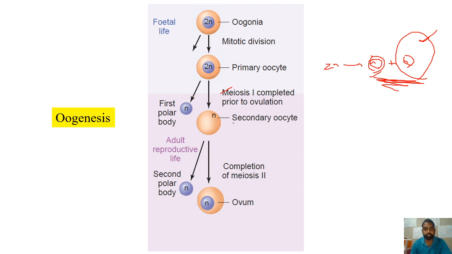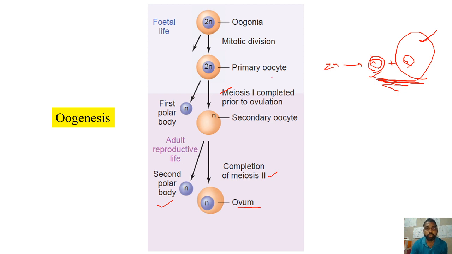Now the secondary oocyte will undergo a second round of meiosis to produce two haploid cells. Again, the distribution of cytoplasm will be unequal. Therefore, one ovum and another polar body will be released. That is, this one will receive a very small amount of cytoplasm.